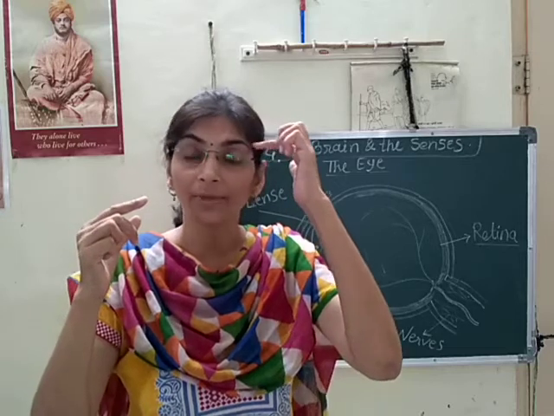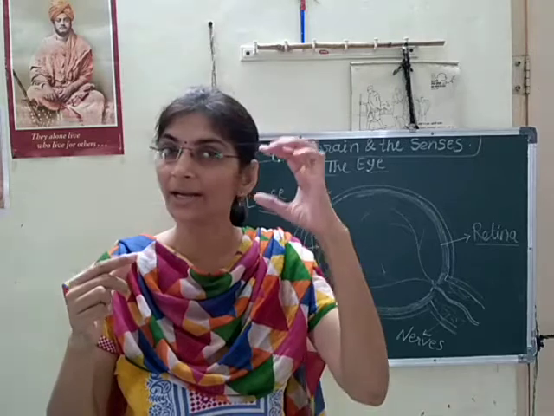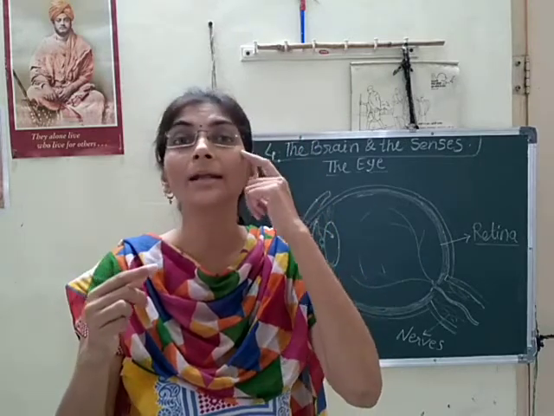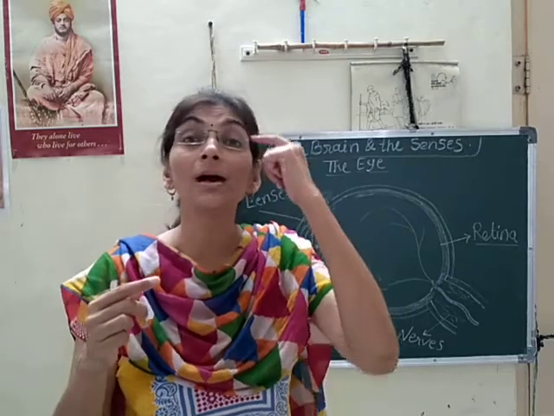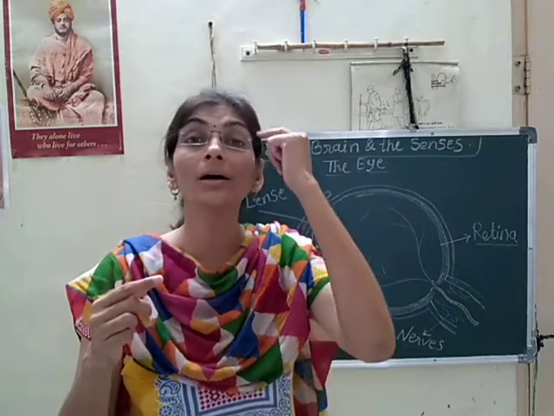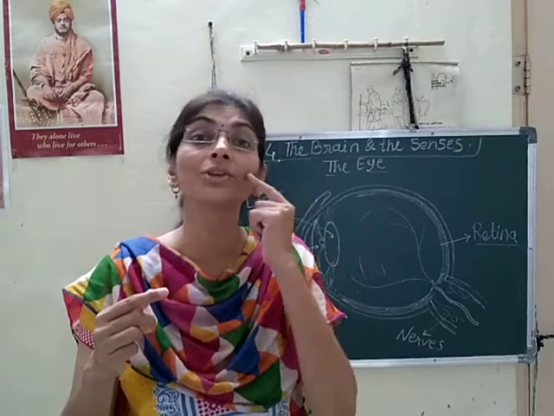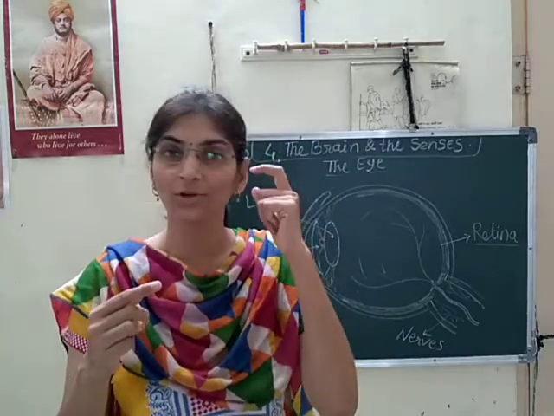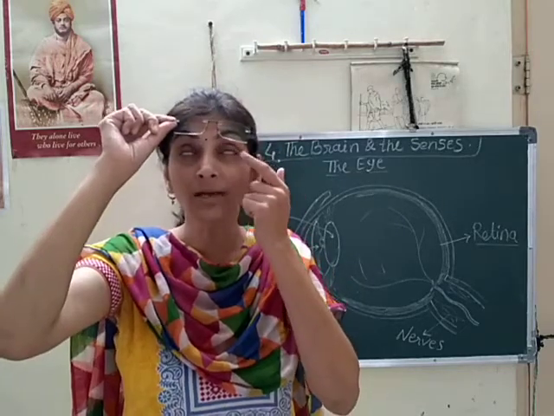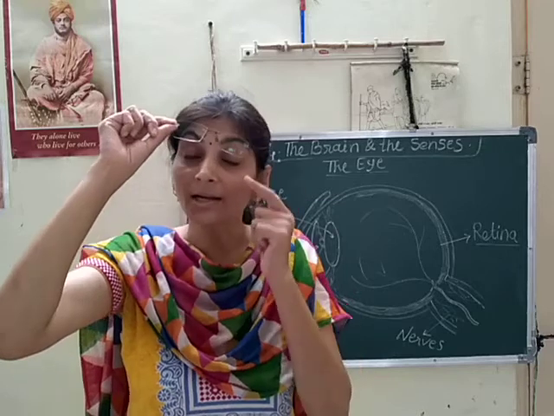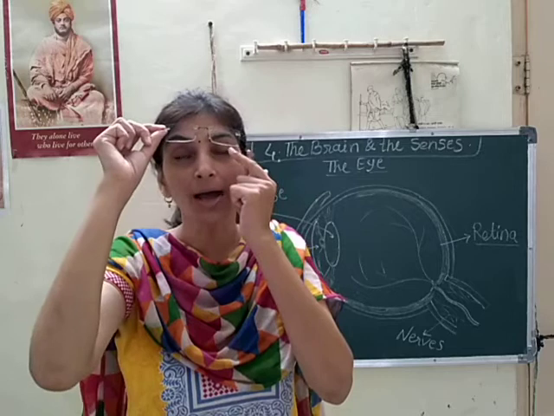Why? Because the eye is a very delicate sense organ, and it needs protection. So the skull around the eyeball gives protection to the eyes. And the eyelids, which are present on the upper side of the eye, also give protection.